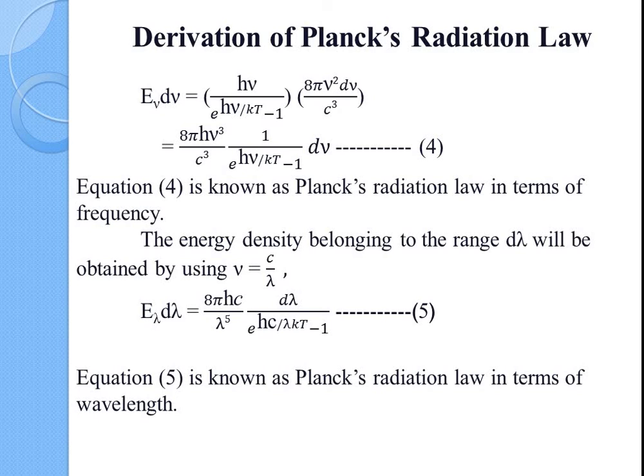Similarly, the energy density belonging to the wavelength range dλ will be obtained by using ν = c/λ. Then the energy density belonging to the wavelength range dλ will be E_λ dλ = (8πhc/λ^5) dλ/(e^(hc/λkT) − 1). This equation is the Planck's radiation law in terms of wavelength.